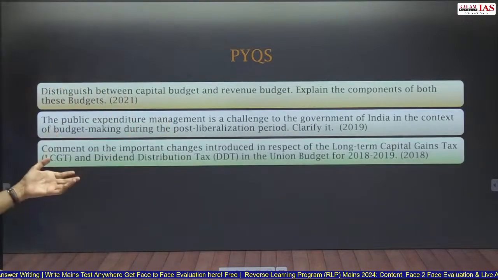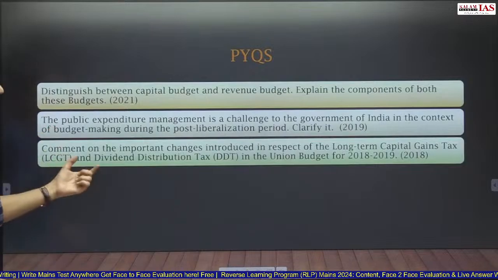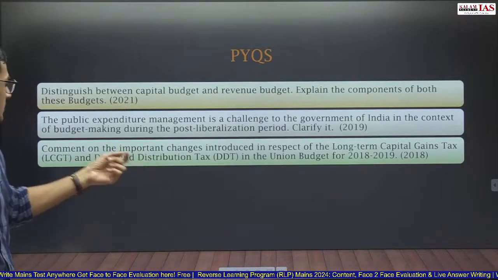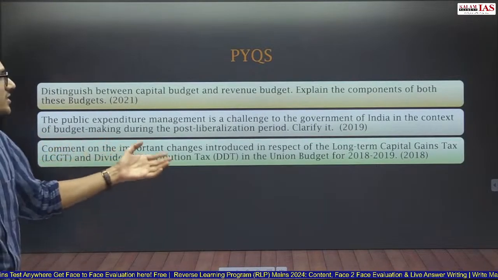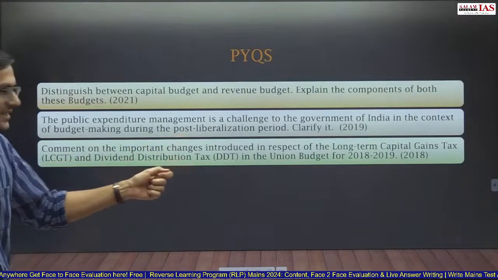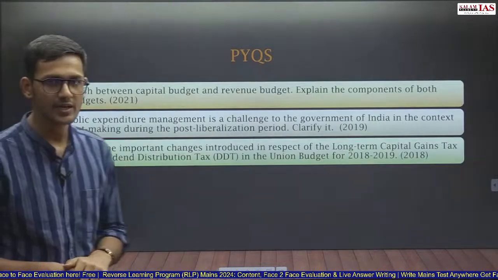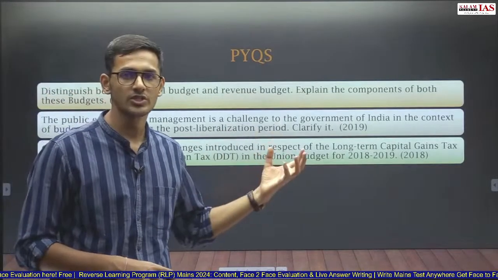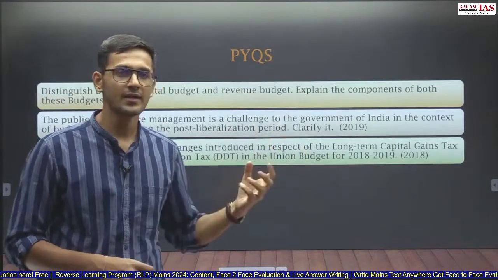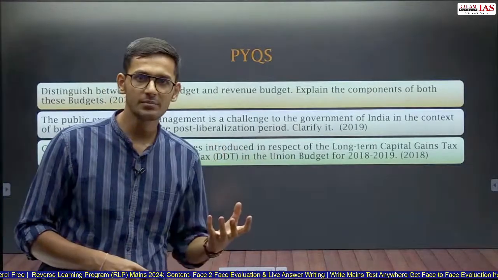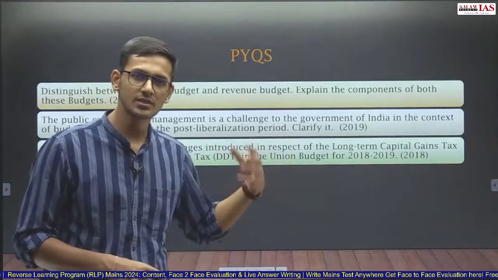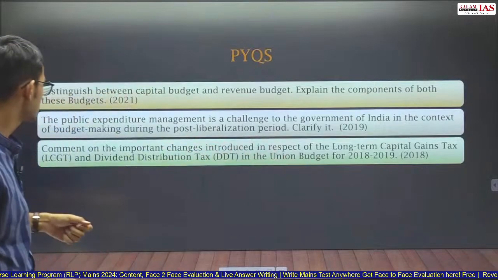Then in 2018, the question was asked directly from that year's budget: comment on the important changes introduced in respect to the long-term capital gains tax and dividend distribution tax in the Union Budget 2018-19. So this year, the question was directly from the budget, and if you had read the budget in that year, then you could have easily done this question.